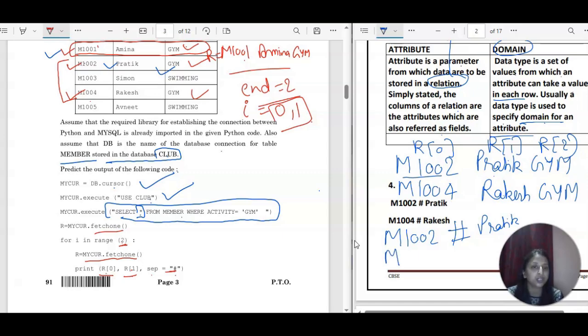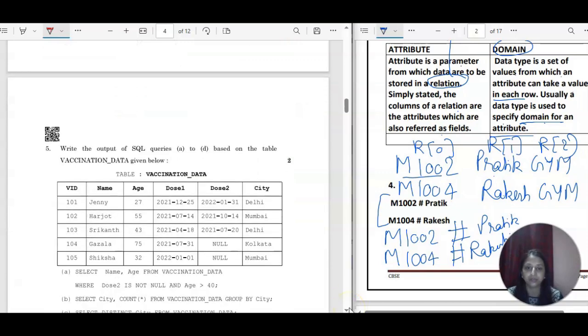So next time again the same thing. It is going to fetch for I equal to 1 now. It is going to fetch M1004, then separated with hash again, and the value is Rakesh. So this is the correct answer. Here the answer is written. Fine, I think you understood this one, so we can go to the next one.